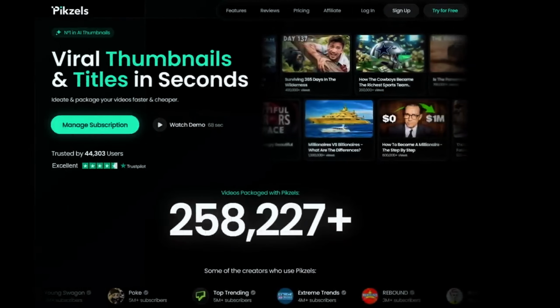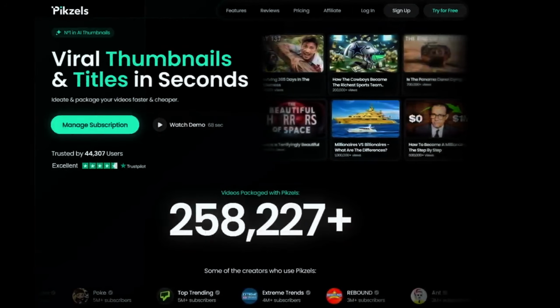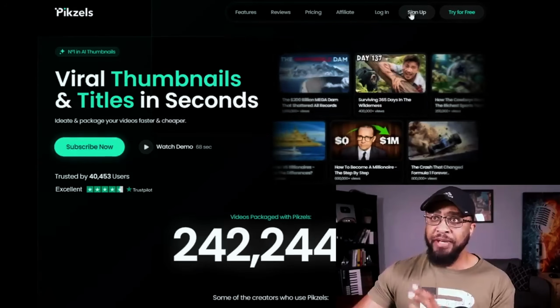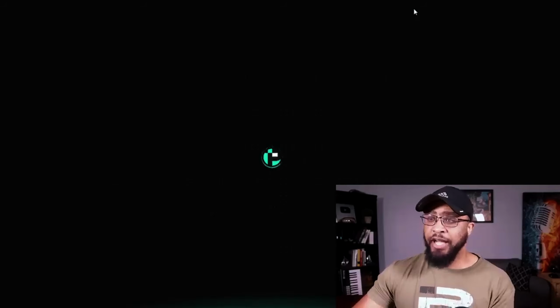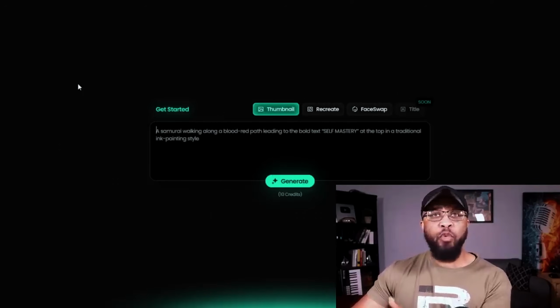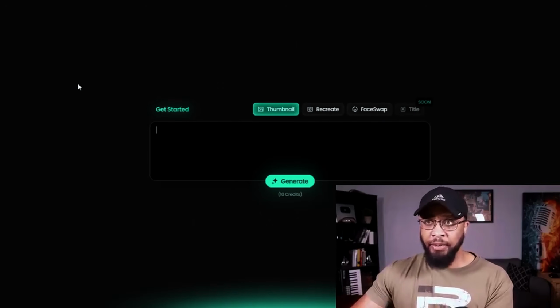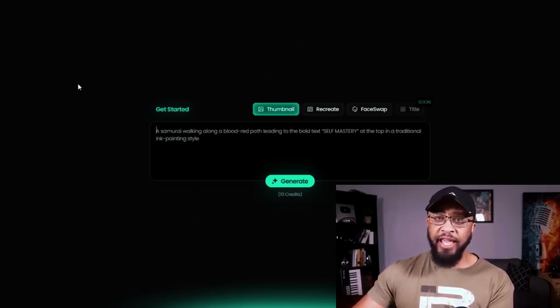The second option is you can use a website called pixels.com. And I recently discovered this tool. It's an AI thumbnail generator, and it can literally generate high quality thumbnails in seconds. So you come to Pixels and you log in, you create your free account. You can get started for free, but it will leave a watermark on your thumbnails. And if you want to remove that watermark, you'll have to upgrade. But like I told you guys, everything in this video, you can get started for free.